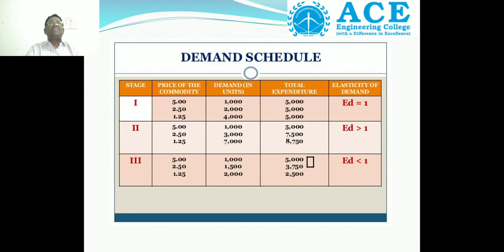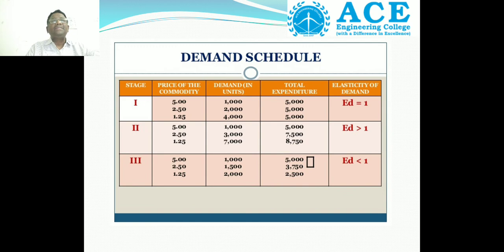So the elasticity of demand value is less than 1. On the basis of the demand schedule, we classified the stages, identifying the price of the commodity, the demand in number of units, and the total expenditure. These are the 3 stages, written in tabular form.